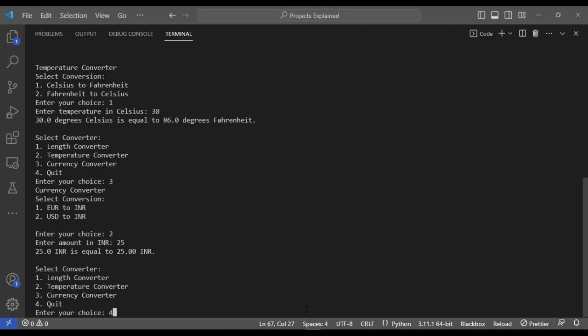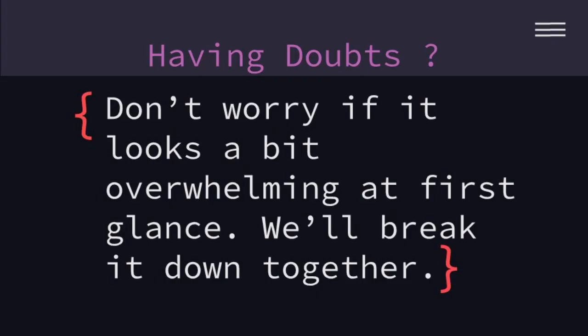Alright, let's take a closer look at this multi-converter app code. Don't be overwhelmed, we'll break it down into easy-to-grasp bits.